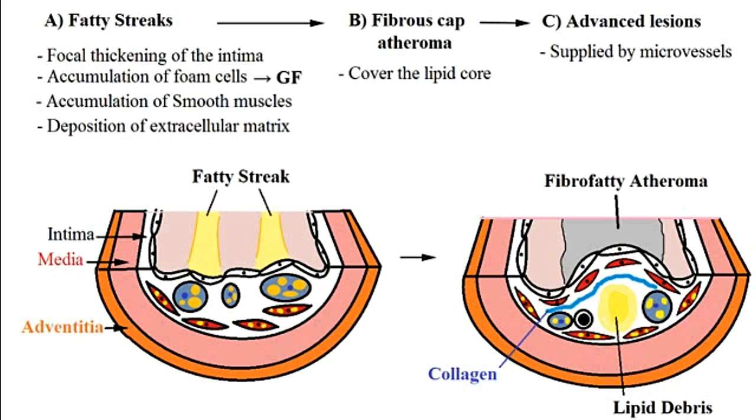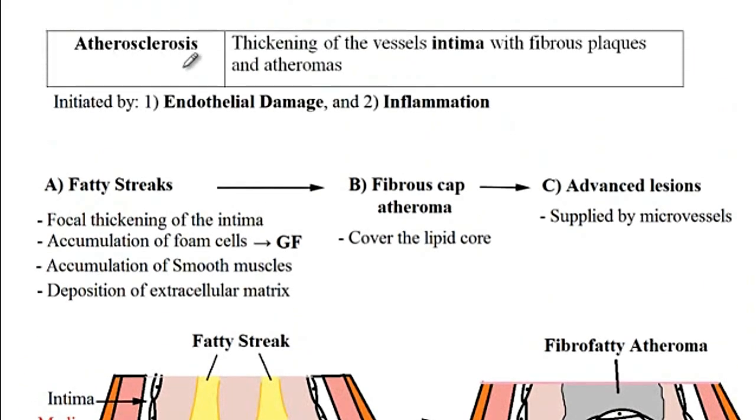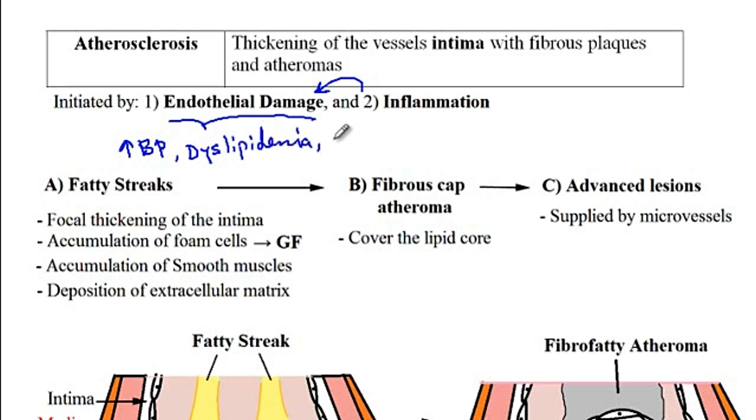Now going back to atherosclerosis, this condition is initiated by endothelial damage or inflammation, which contributes to the endothelial damage. Risk factors for endothelial damage, for instance, include hypertension or high blood pressure, dyslipidemia, as well as tobacco smoking. And so, as I just discussed earlier, inflammation is also another factor that will contribute to the endothelial damage.